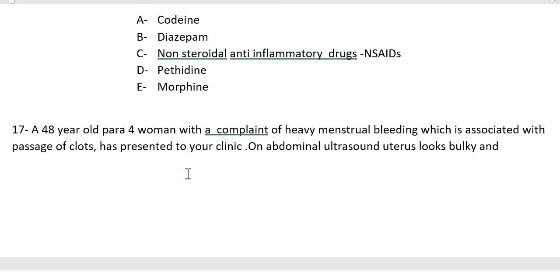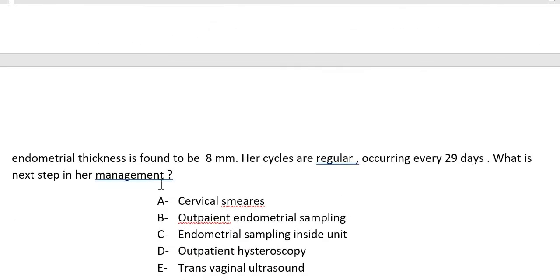Okay. So the next question: a 48-year-old para 4 woman with a complaint of heavy menstrual bleeding which is associated with passage of clots. She has presented to your clinic, and on abdominal ultrasound the uterus looks bulky and endometrial thickness is found to be 8 millimeters, and her cycles are regular, occurring every 29 days. What is the next step in her management? So she is 48, in the perimenopausal age group.